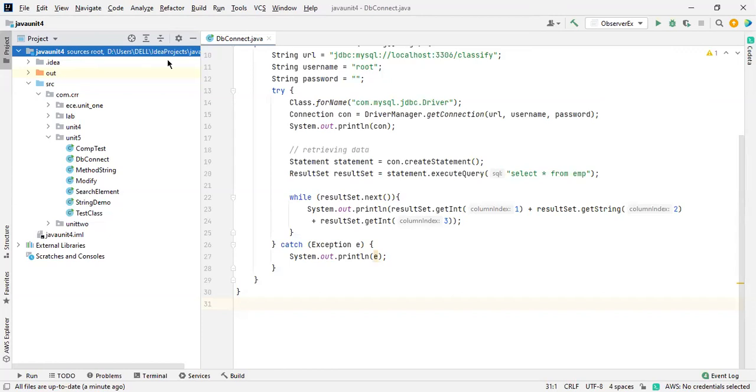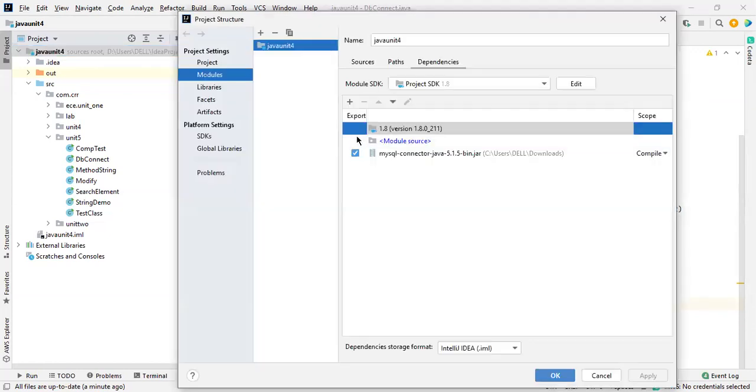Control Shift Alt and S. Yeah, now you can see this one. It is the shortcut key. I don't know in which view window it is available, so Control Shift Alt and S. Here we have the 1.8 version of Java, which is an essential part for compilation as well as running.